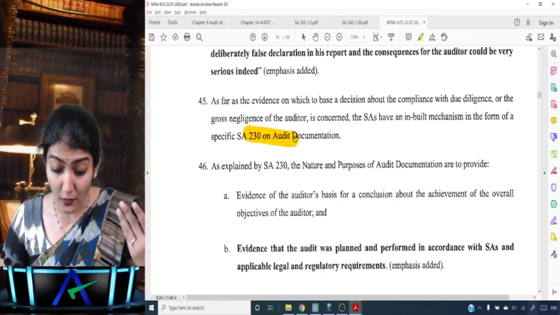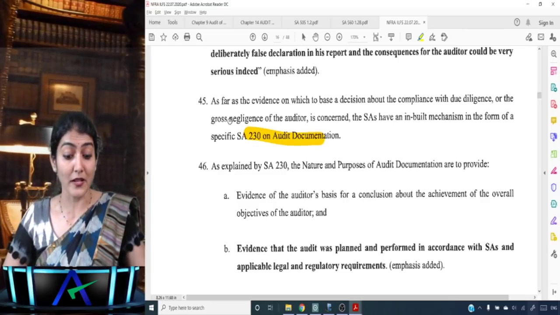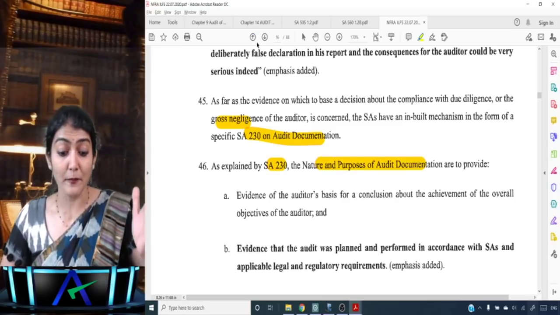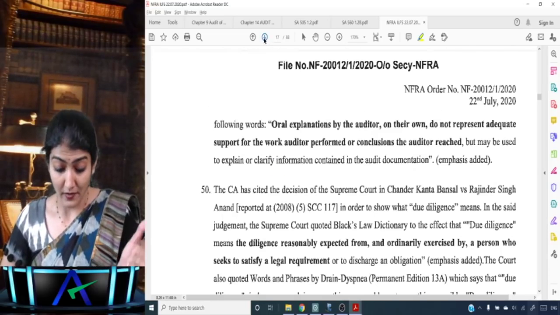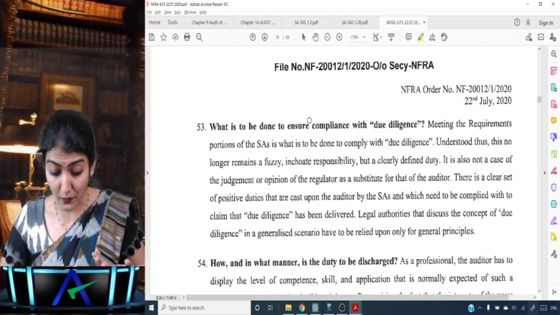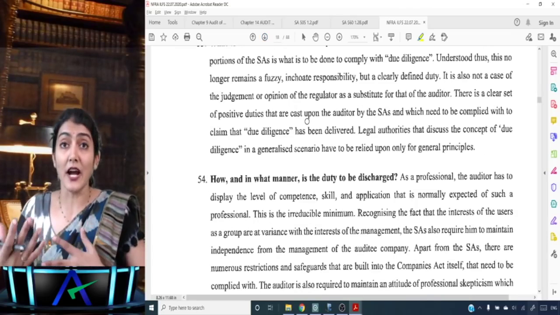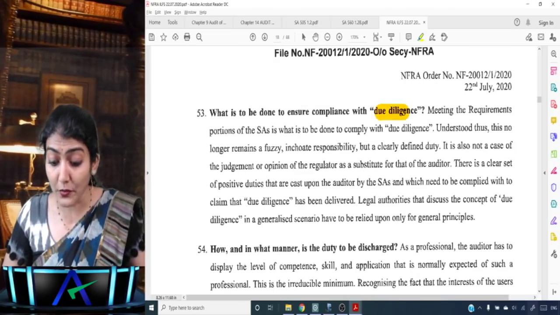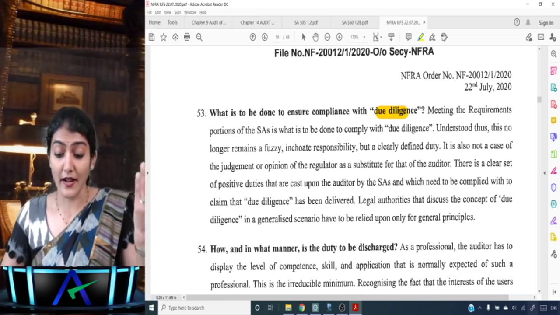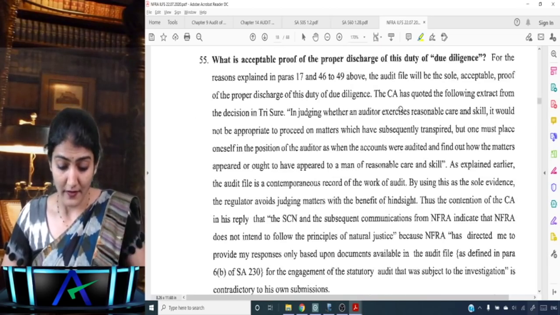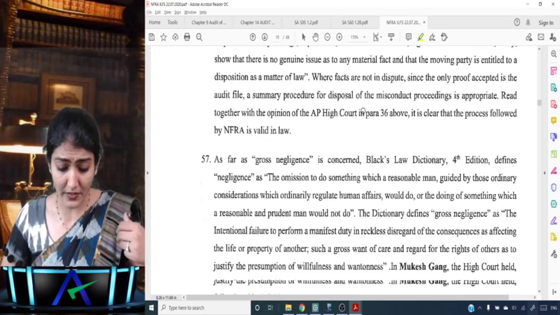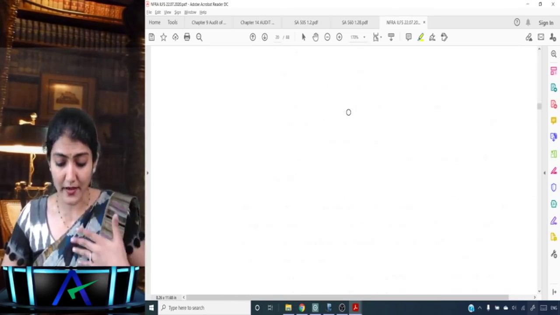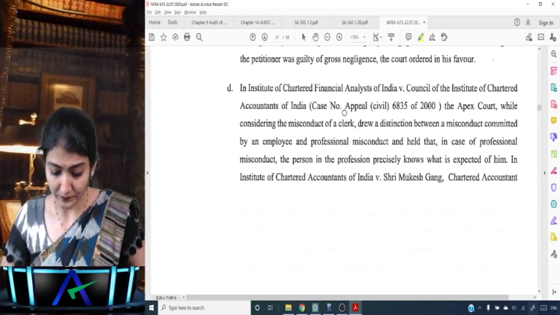Then, SA 230: audit documentation has not been properly maintained, that is why gross negligence. Then they have gone to SA 230, the nature and purpose of audit documentation. So a lot of effort also goes into creating any charge and passing such an order. What does it mean to ensure due compliance, due diligence, that the auditor has not exercised due diligence, and how the duty should be discharged by the auditor? So the entire discussion over there is regarding negligence.